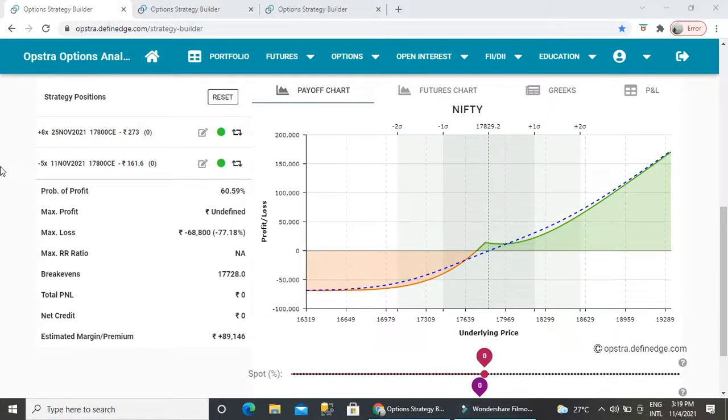Today I thought to give some strategies which I'm using on a day-to-day basis for option trading, in both selling as well as buying. I use this combination to avoid time decay as well as to enjoy the volatility in the market, and I have three different things. One is for uptrend.